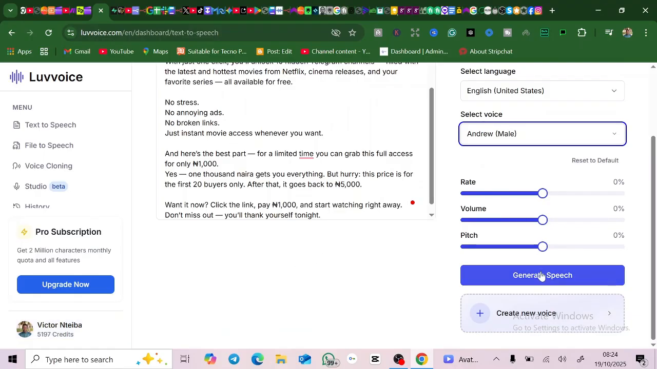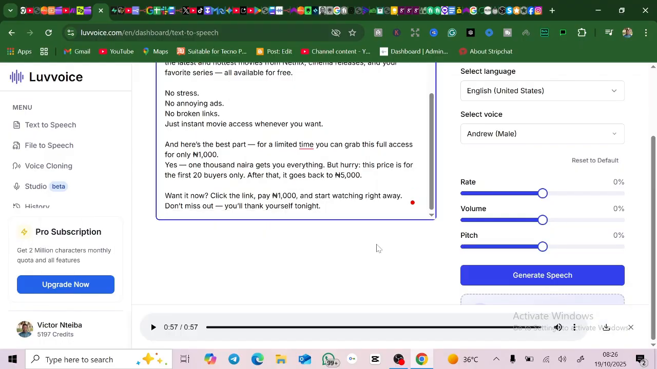So what you're simply going to do is just to generate voice. So I'm generating the voice. Okay, so listen to what it has made so far.